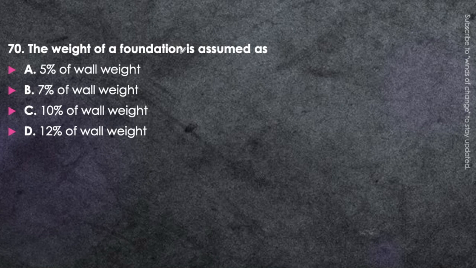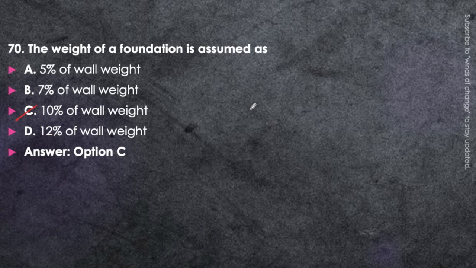Next question. The weight of the foundation is assumed as 5% of the wall weight, 7% of the wall weight, 10% of the wall weight, or 12% of the wall weight. Here we are talking about the self weight of the foundation. If we know the wall weight, then what will be the self weight of the foundation that will be assumed? Just think about it. It is an easy question. The self weight will be assumed as 10% of the wall weight. Okay, we multiply the wall weight by the factor 1.1 so that we can obtain the weight that will be carried by it, including the self weight of the foundation also.